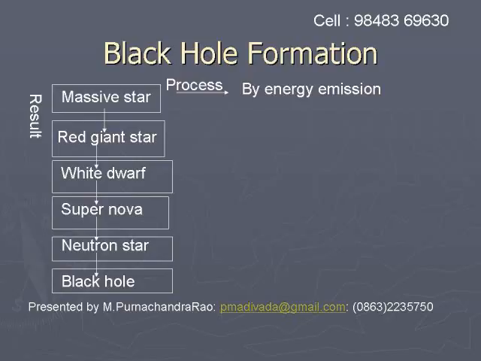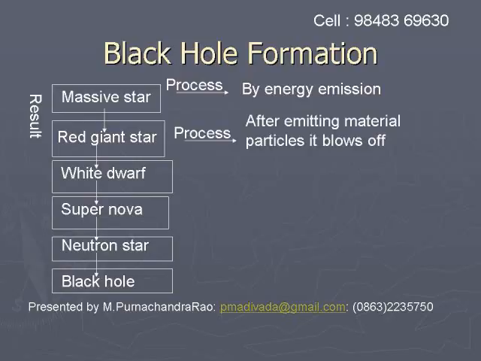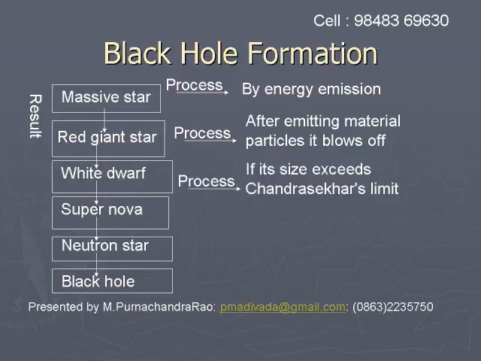Formation of a black hole. A massive star emits electromagnetic radiation in the form of visible, ultraviolet and infrared radiations. With these processes, energy is released and it will become a red giant star. The red giant star emits particles from the outer core, and as the outer core explodes, it becomes a big star glowing like a red star. When the particles are blown off completely, it will turn into a white dwarf. A white dwarf is a dim star.